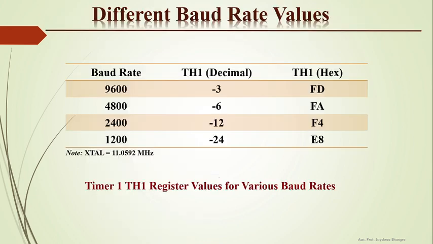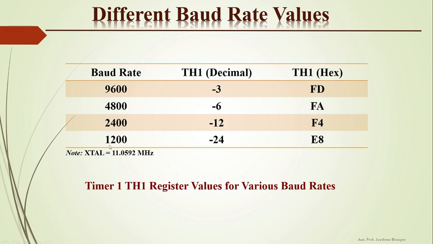Here are the different baud rate values. For baud rate 9600, the decimal value minus 3, or the hex value FDH, can be loaded into TH1. For baud rate 4800, minus 6 in decimal should be loaded into TH1, or we can load the hex value FAH. To set the baud rate 2400, we can place the decimal value minus 12 into TH1, or the hex value F4H.